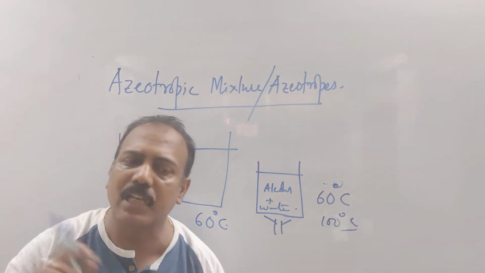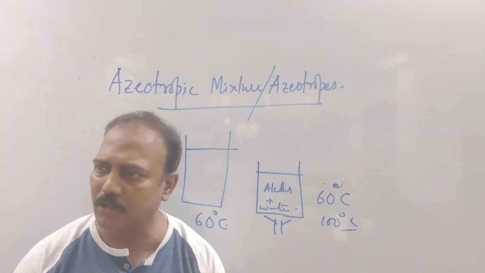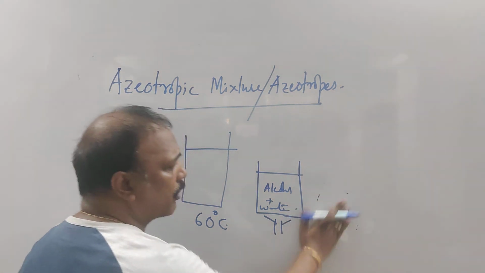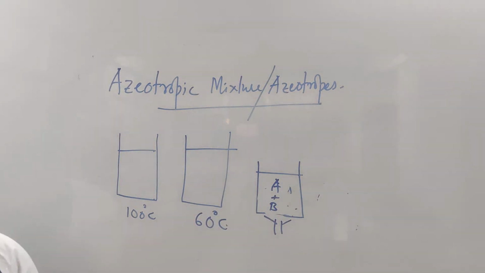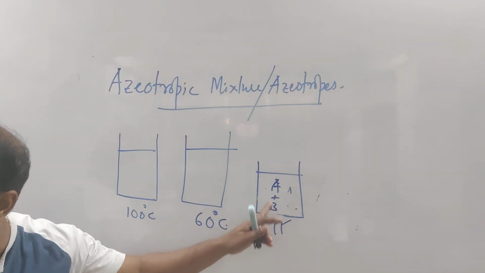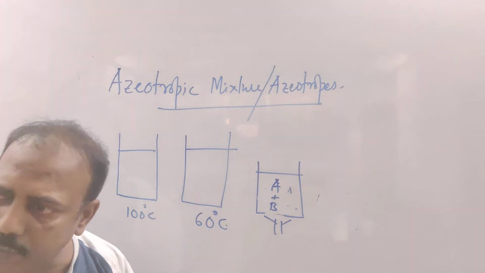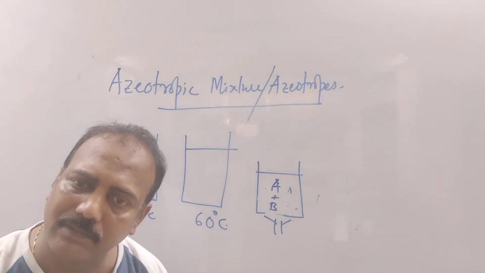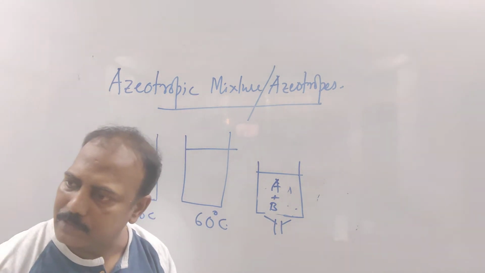Clear? But there is a special type of mixture. A special type of mixture of two liquids, which obviously have different boiling points, will boil as a whole mixture, not separately. I am writing A and B, okay? A and B. It must be very specific, and it will boil at one temperature. Though individually they boil at different temperatures, they will boil at one temperature, and that temperature may be higher than the boiling point of both A and B. Understood? Or lower than the boiling point of both A and B.